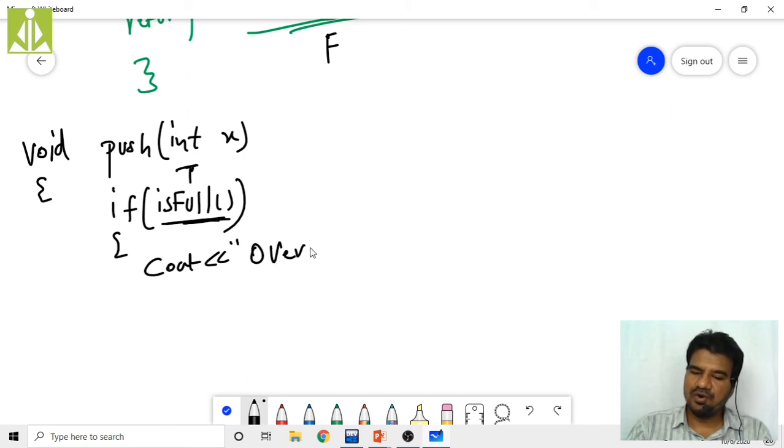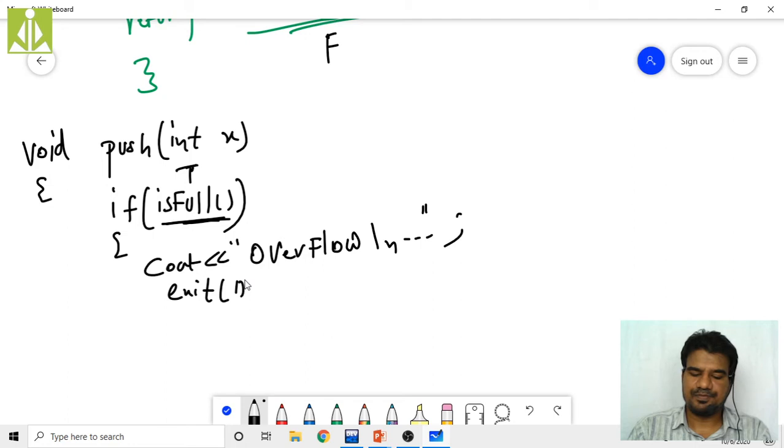If your stack is full, an overflow condition will occur, and then the program should be terminated. In order to terminate the program, we call the exit function like this.